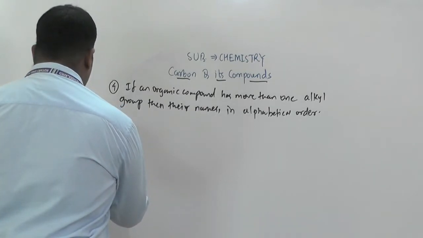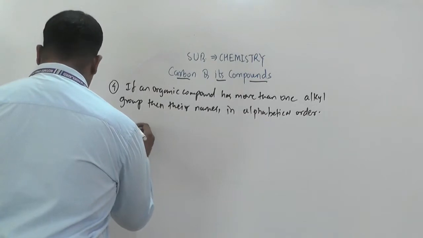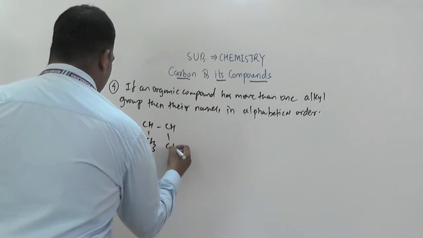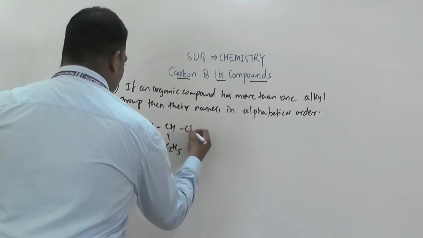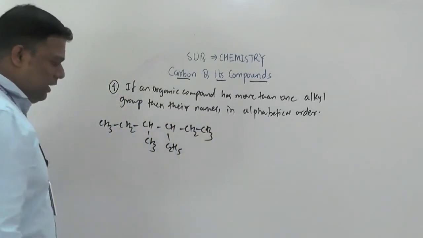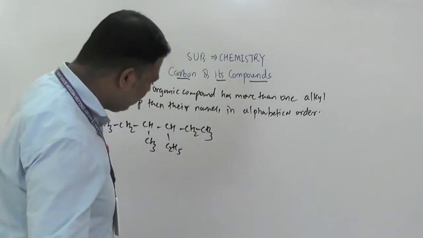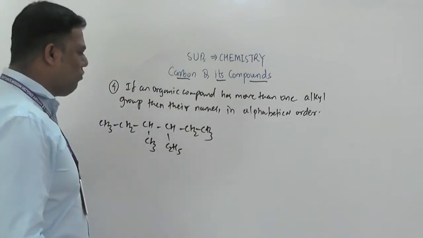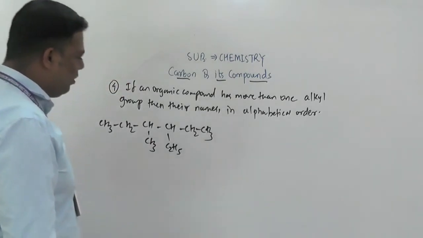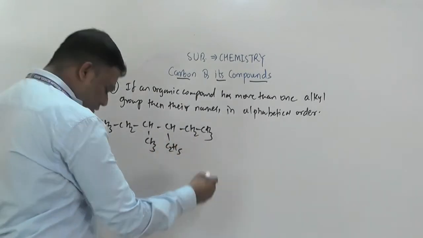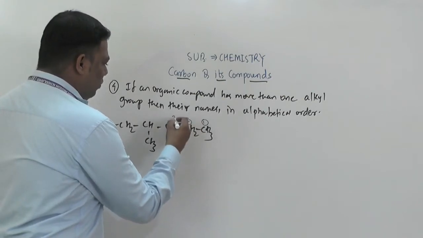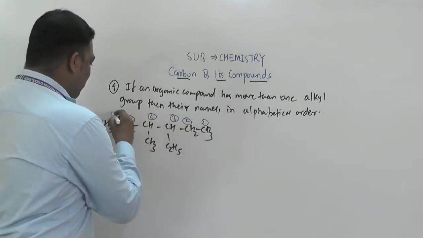They gave here the example CH3, CH2, CH, CH3, CH, C2H5, then CH2, CH3. What is our first work? We have to do numbering: 1, 2, 3, 4, 5 and 6.